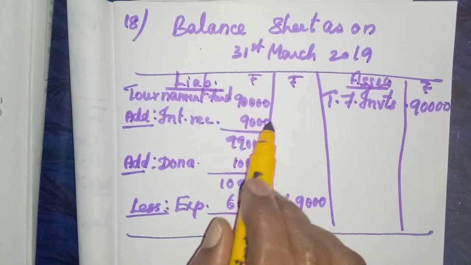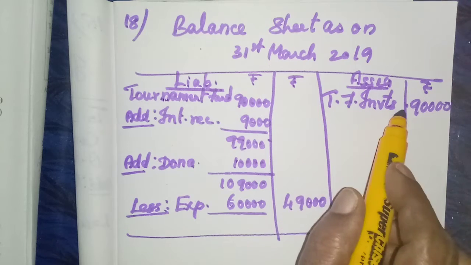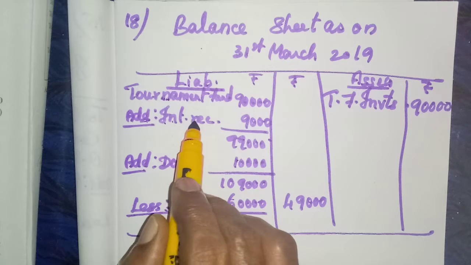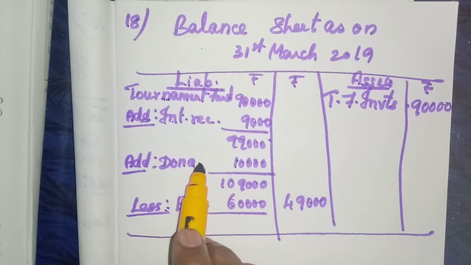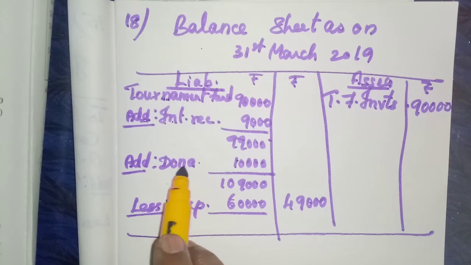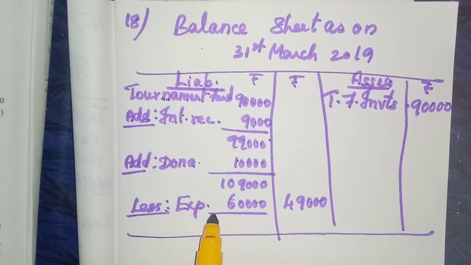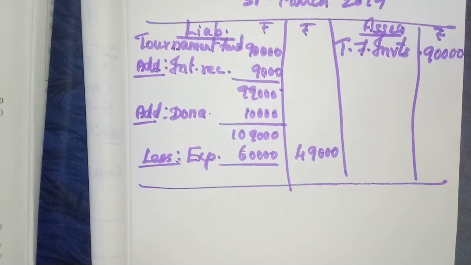So first the fund we should write on the liabilities side. Second one, tournament fund investment, that should be written on the asset side. Then add interest received on tournament fund investment 9,000. Then add donation to tournament fund 10,000. When you add, 1,09,000. Then we should deduct the expenses, tournament expenses, simply expenses we can write, 60,000. We will get 49,000.